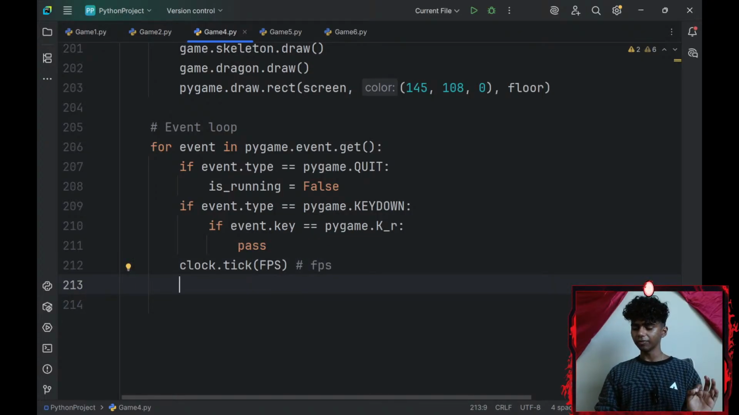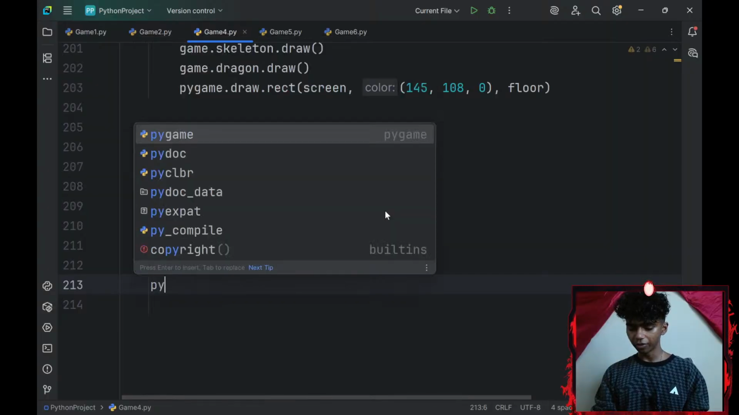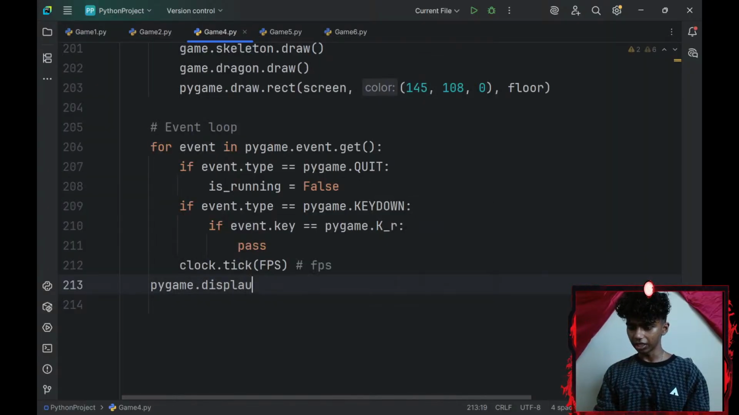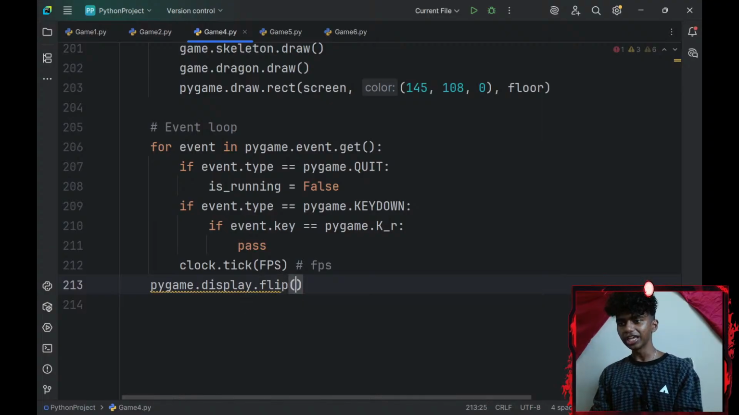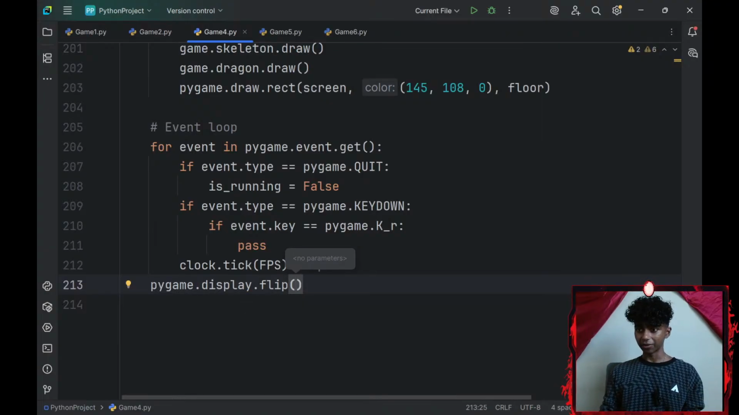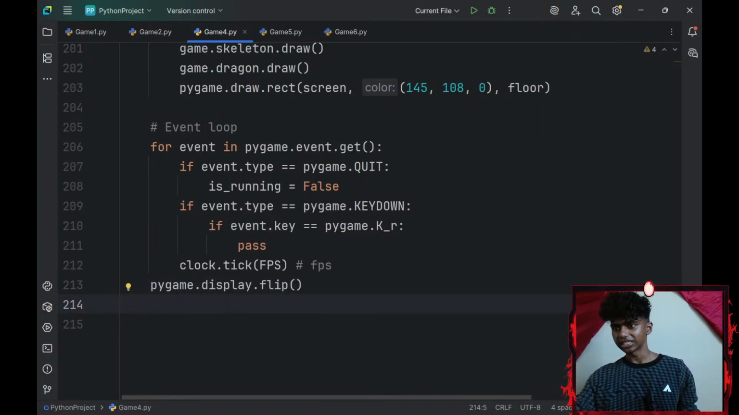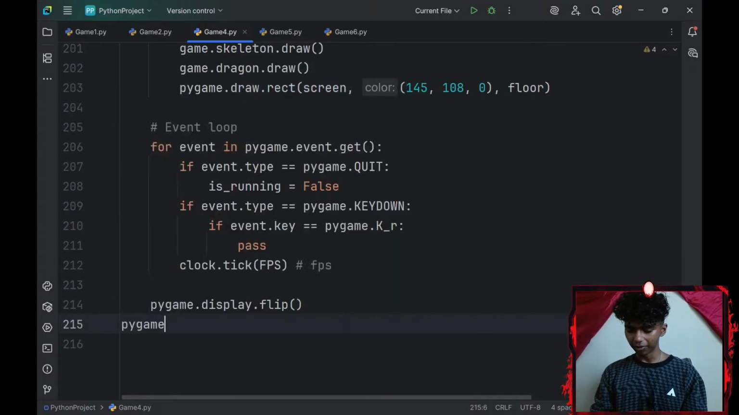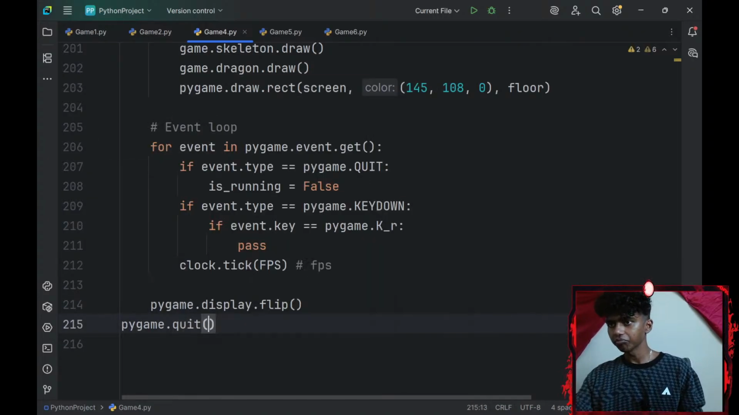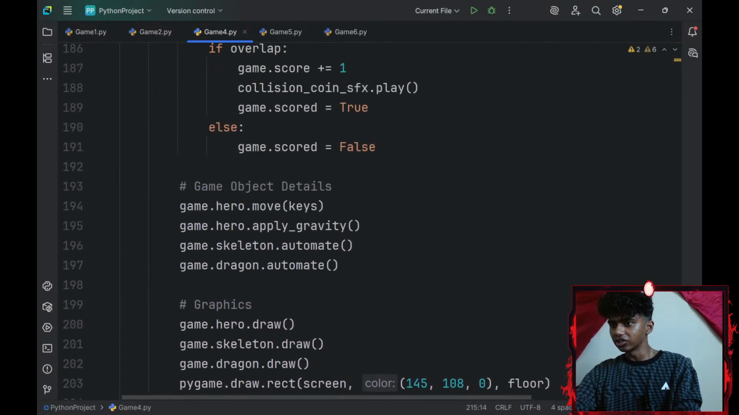Okay, and then let me go outside my for loop and go with the pygame.display.flip. This is going to update my display. Although pygame.display.update would work the same as flip, I prefer using flip because it's less typing, if that made any sense. Okay, and then I'll go with a pygame.quit. Perfect. This honestly looks pretty much it, so let me actually try it.